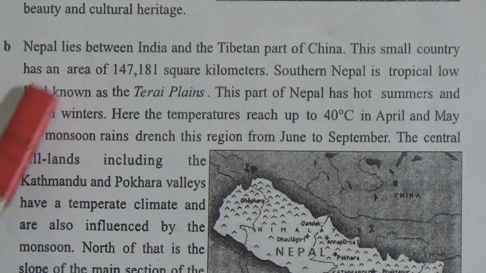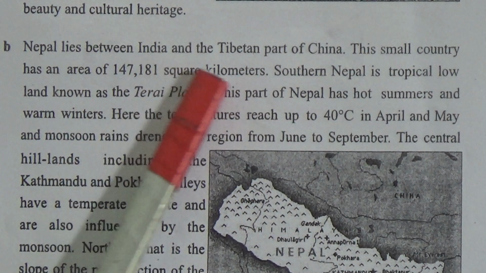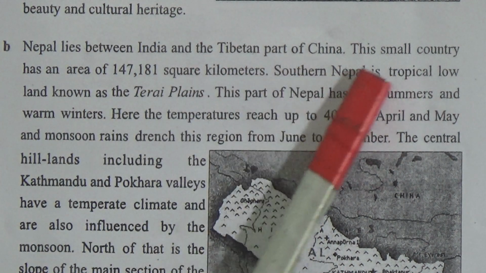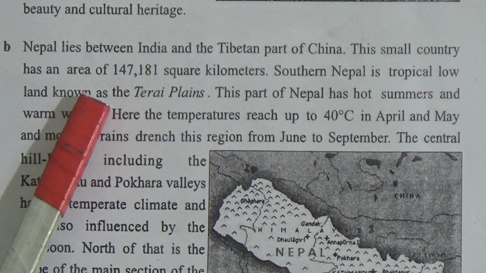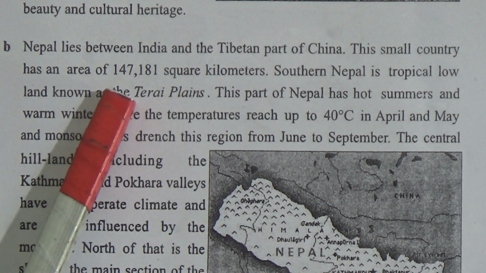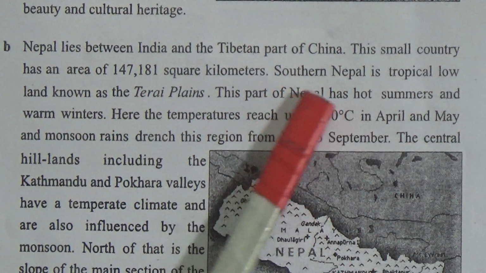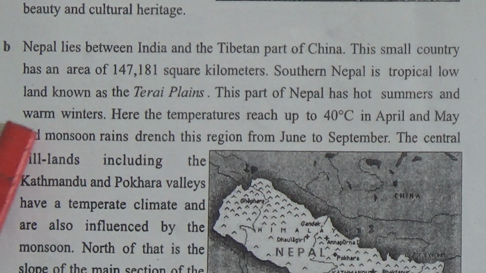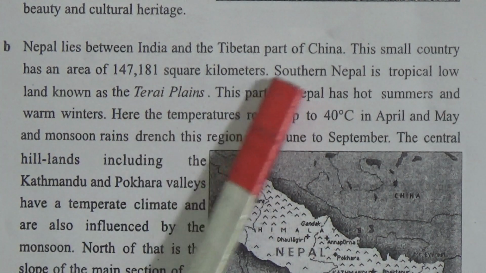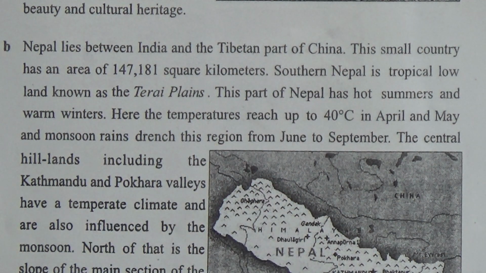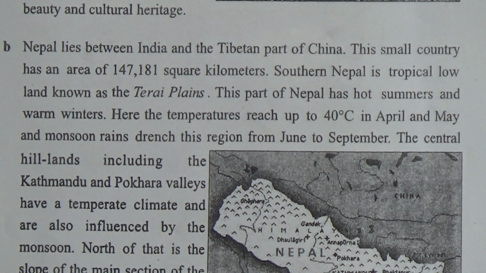Now paragraph B. Nepal lies between India and the Tibetan part of China. This small country has an area of 147,181 square kilometers. Southern Nepal is tropical lowland known as the Terai Plains. So tropical means a land of humid climate.